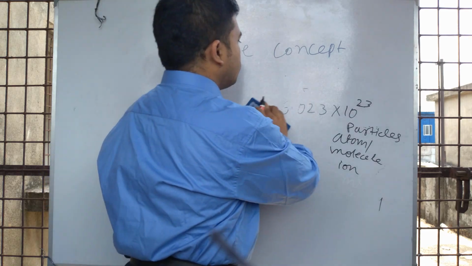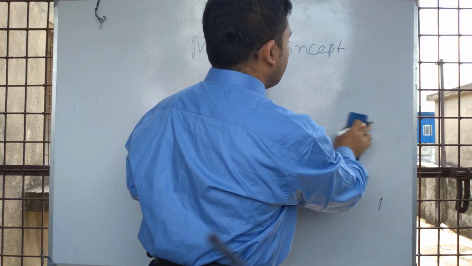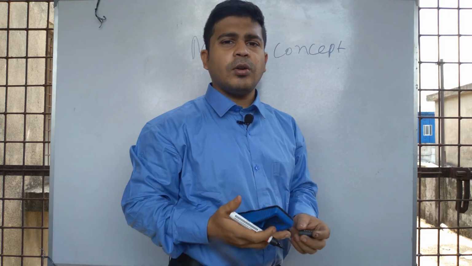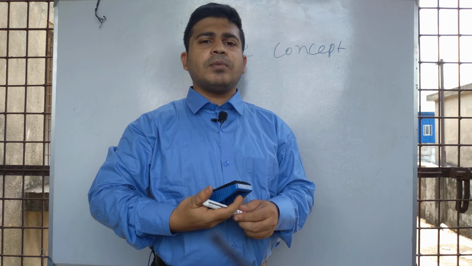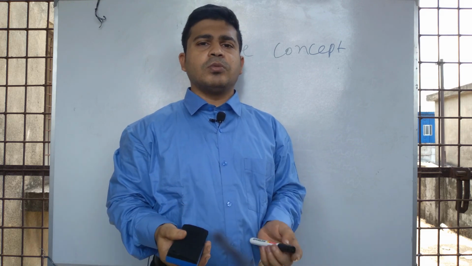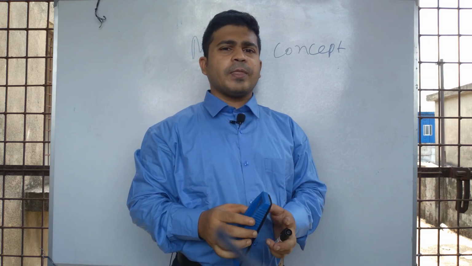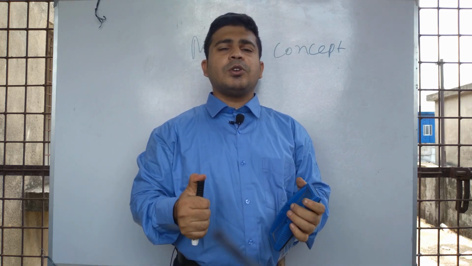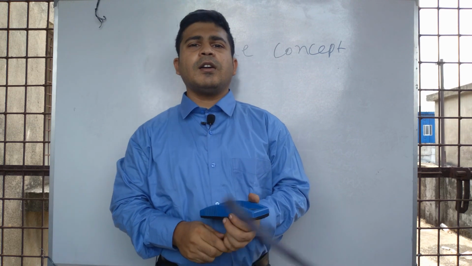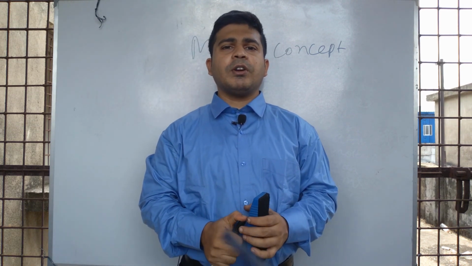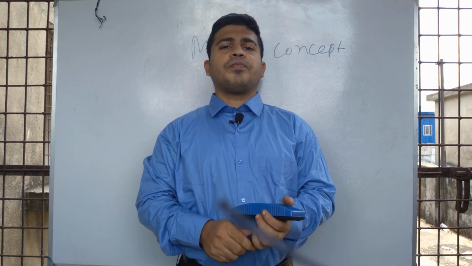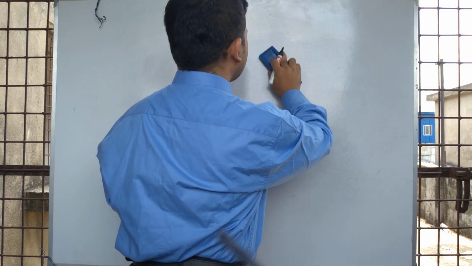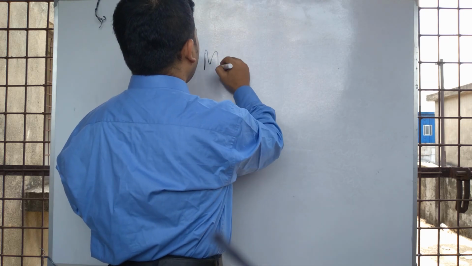So according to Avogadro's law, equal volumes of all gases under identical conditions of temperature and pressure have the same number of molecules. Okay, so from this discussion, that equal volumes of all gases under identical conditions of temperature and pressure contain equal numbers of molecules, we get the relation of molar volume.